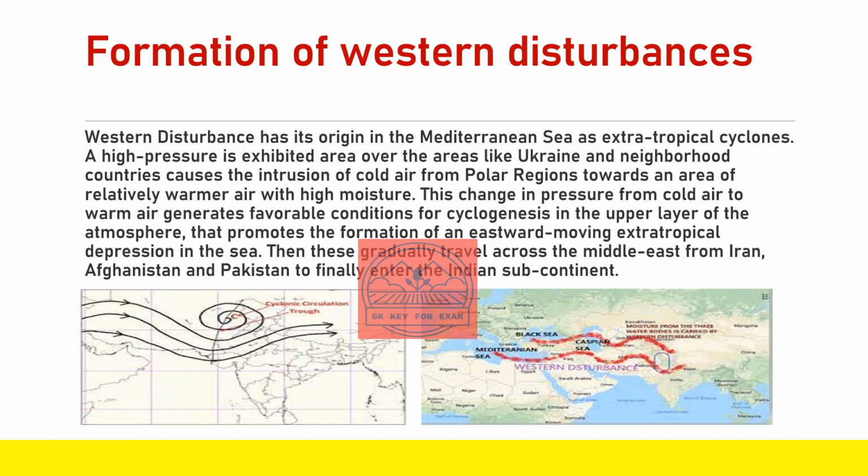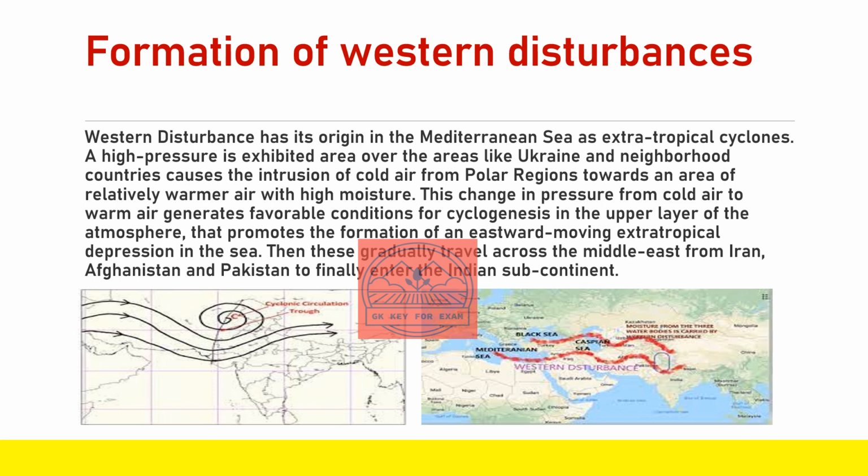How is the formation of western disturbances? Western disturbance has its origin in the Mediterranean Sea as extratropical cyclones. A high pressure area over places like Ukraine and neighboring countries causes the intrusion of cold air from polar regions towards an area of relatively warmer air with high moisture.